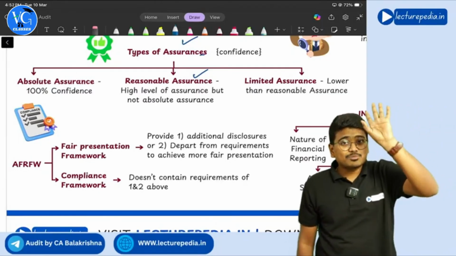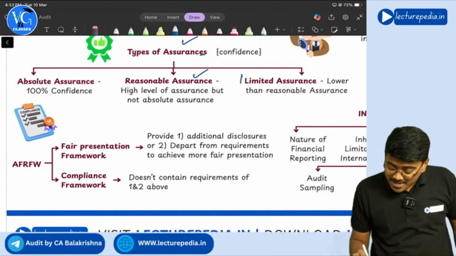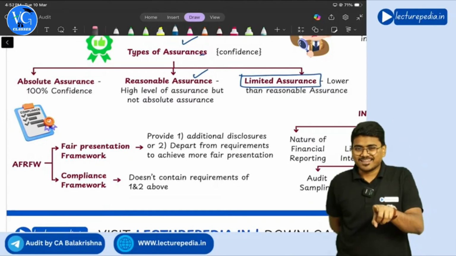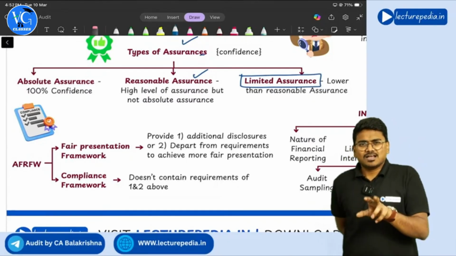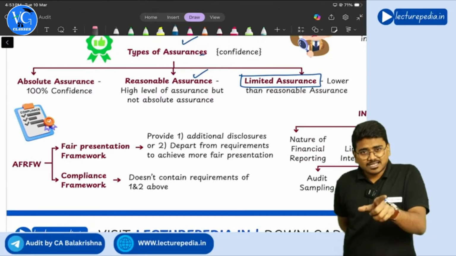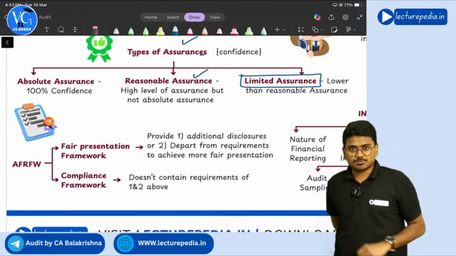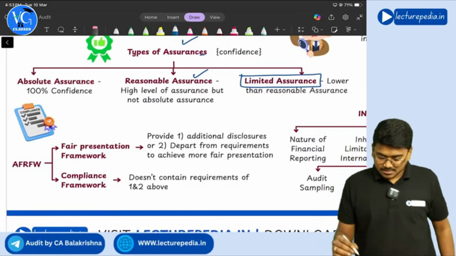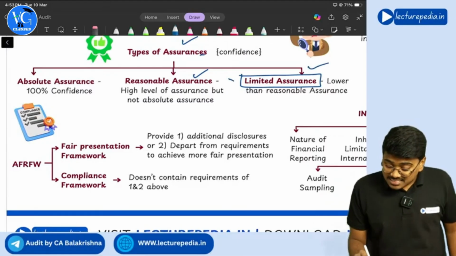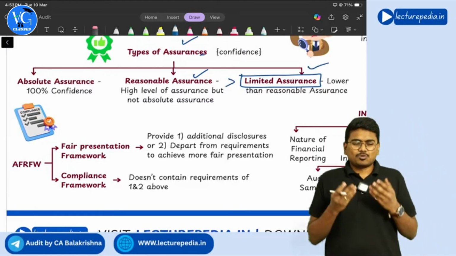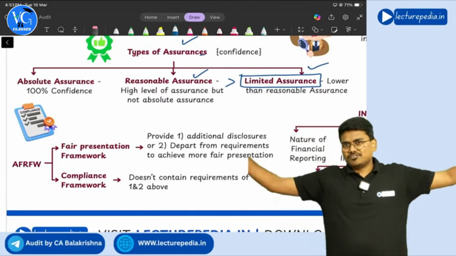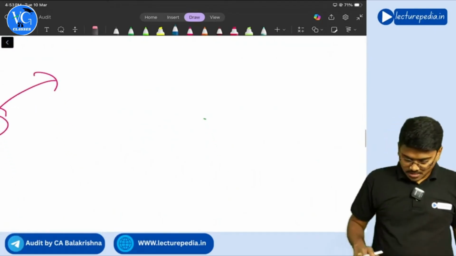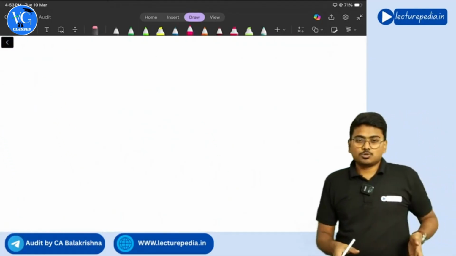There is also another type of assurance, which is limited assurance. What is this limited assurance? I will explain this in detail within just 2-3 minutes. The level of assurance that you give in limited assurance is lesser than reasonable assurance. Sir, what is this level of assurance? We are confused. Don't worry, I will give you clarity. My duty is to give you clarity.